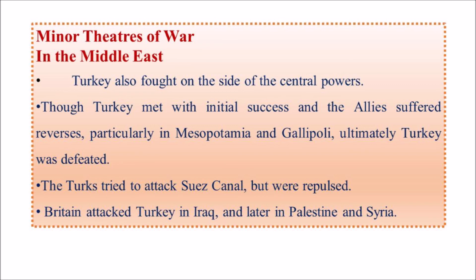Particularly in Mesopotamia and Gallipoli, Turkey was defeated. And again, the Turks tried to attack the Suez Canal, but it was also a failure. Britain attacked Turkey in Iraq and later in Palestine and Syria.